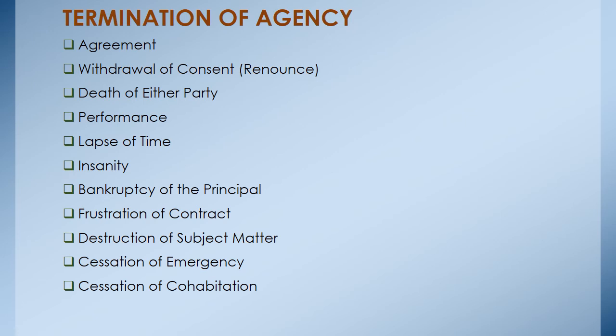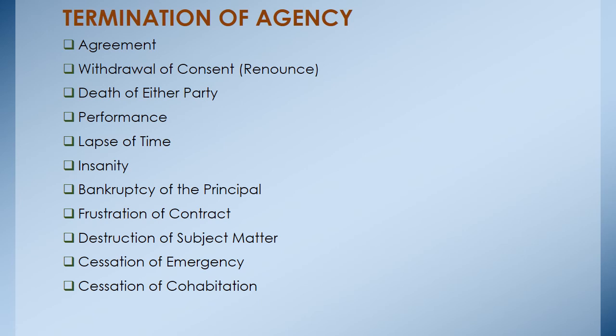The fourth one is by performance, that is if the agent performs his duties and the principal remunerates the agent, then basically that is by performance. And by performance we mean all the parties do what they are supposed to do, they honor their obligation. Then we have lapse of time, that is if the agent's relationship has a time limit, then if the time lapses, the agent's relationship is terminated.